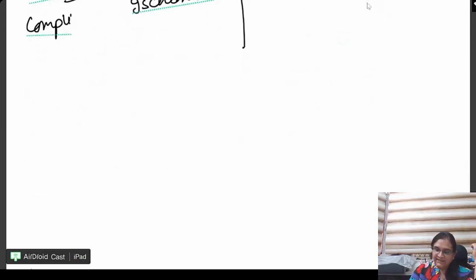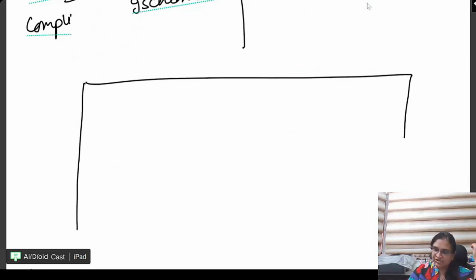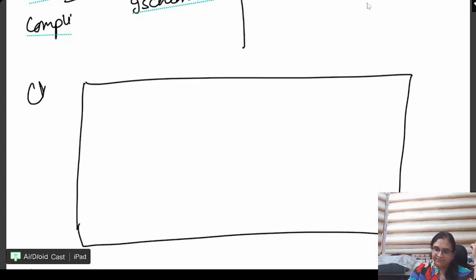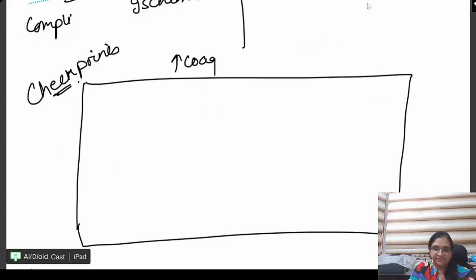Next, please note the various conditions or checkpoints which cause increased coagulability.